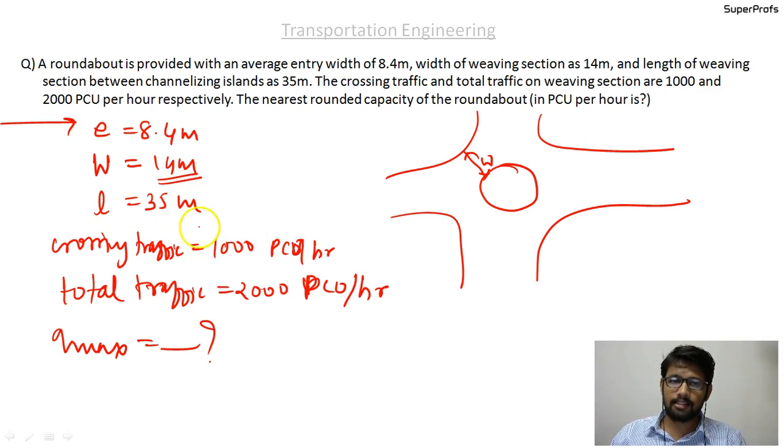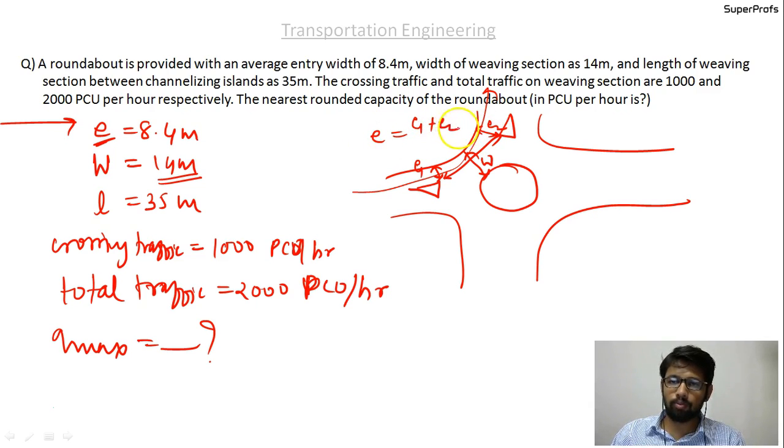This length is called the length of the weaving section. This E is the average of these two. Here there will be E1 and E2, and you take the average, E equal to E1 plus E2 by 2, and directly the average is given.